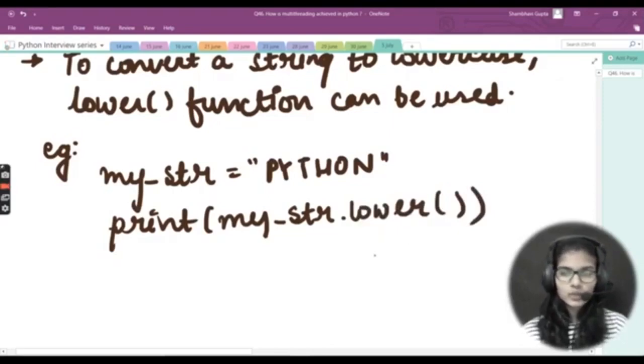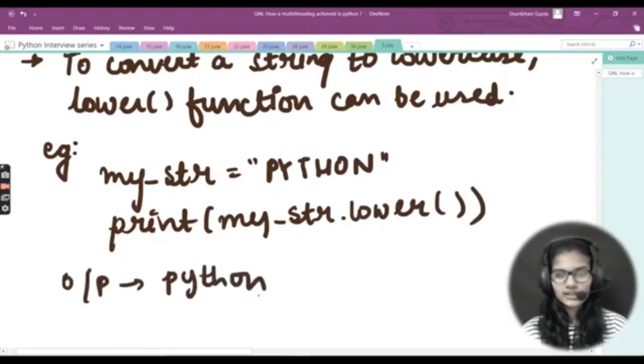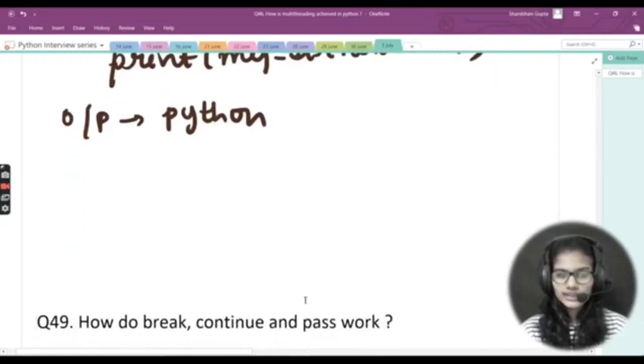Right, so this is how we use the lower function, and as the output you will get Python written in small letters like this. Okay, so I hope I made this very clear to you, how we can convert our string to lower case.